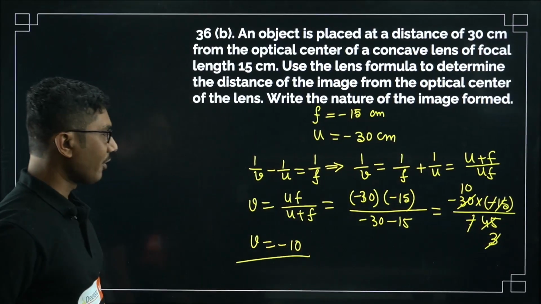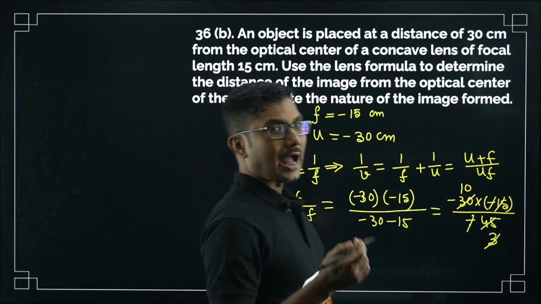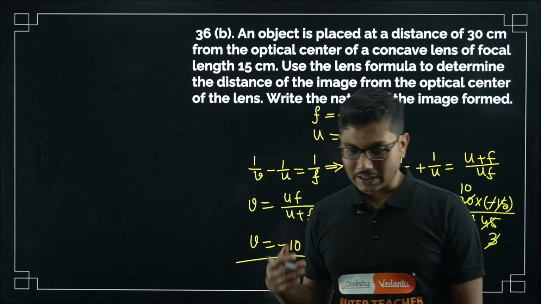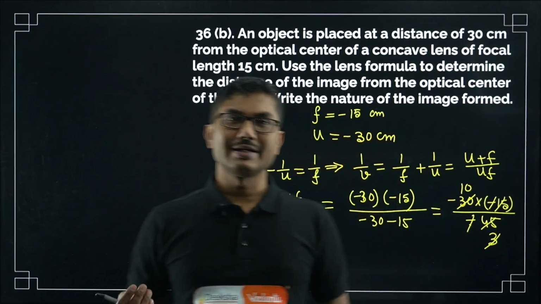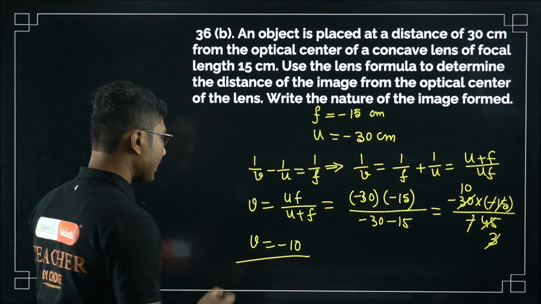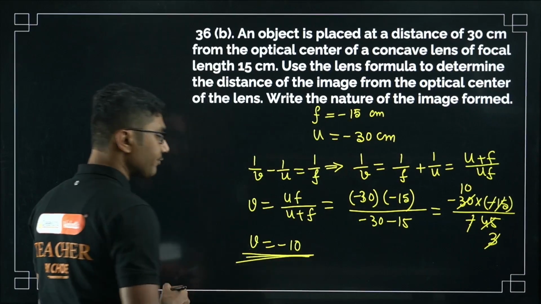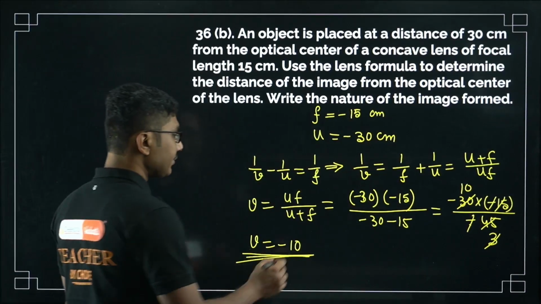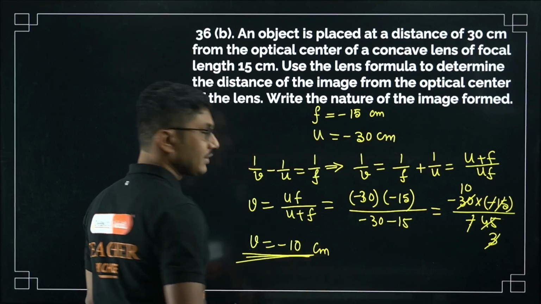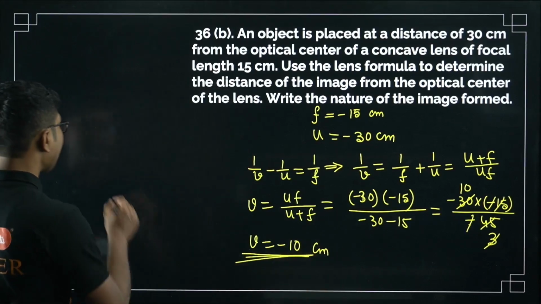Okay, now for a lens, if the image and the object are on the same side, then definitely it's a virtual image. So as you can see, it is a virtual image because v is also negative. v is also negative, that means it's a virtual image. And what will be the magnification?